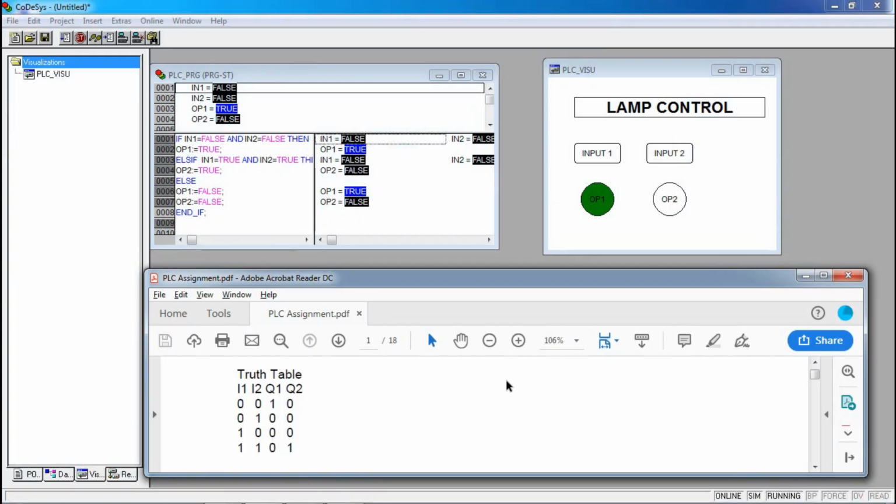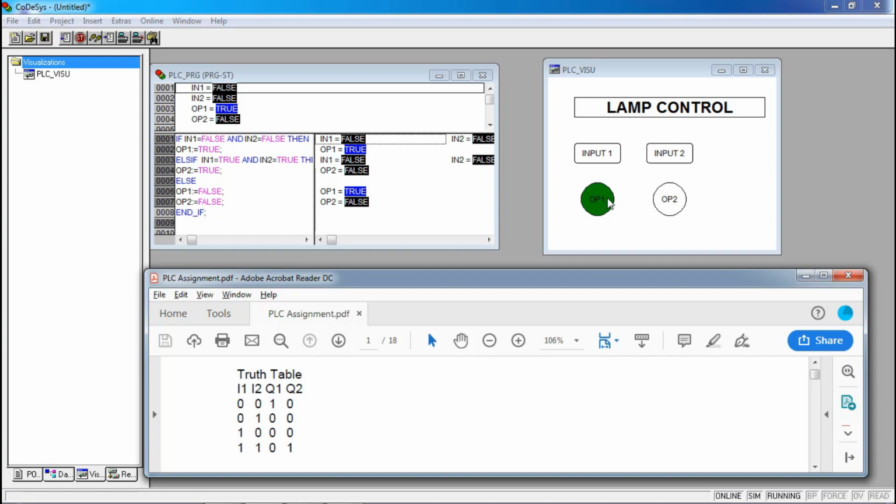Okay, let's see here. My both inputs are false right now. Input 1 and input 2 are false. My output 1 should be on. So you can check here my output 1 is true and the same is visualized in the PLC_visual screen. Output 1 is true.